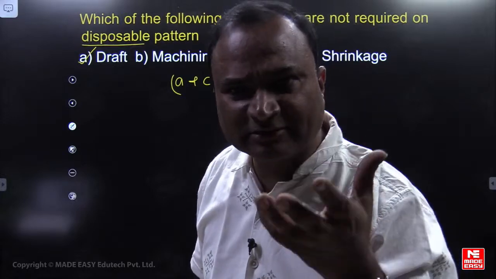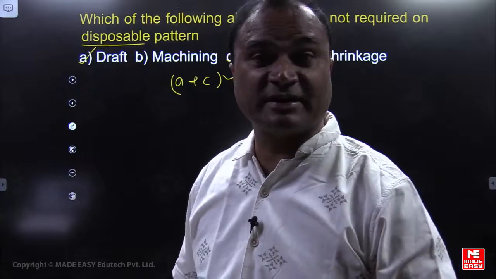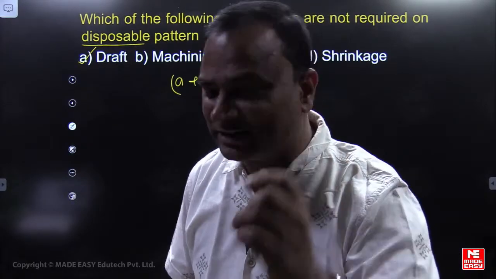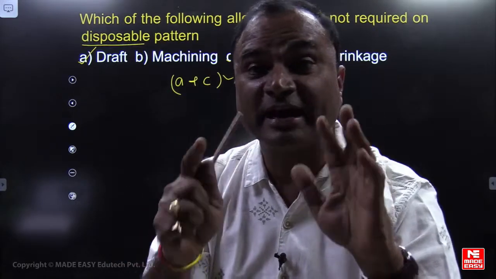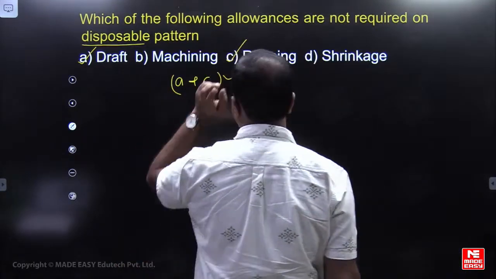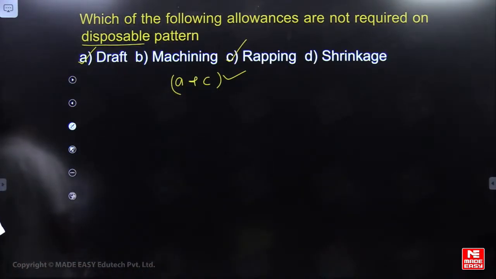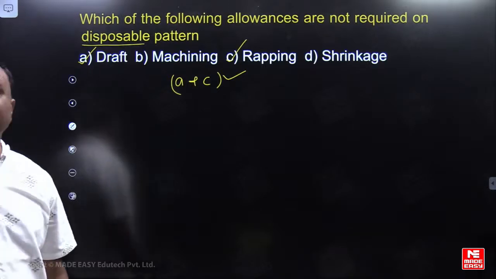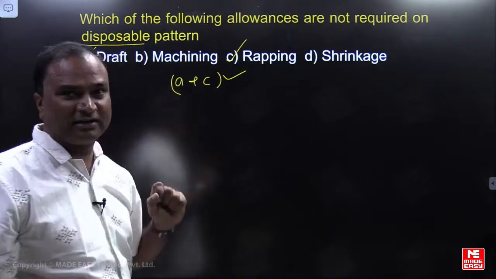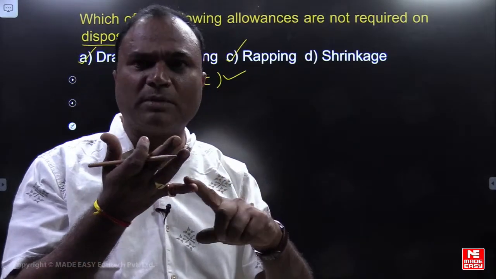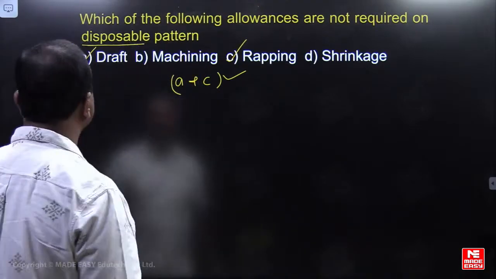Disposable pattern means plastics, polystyrene, foam, wax, this type of materials we are using, that can be used only once. We are not removing the pattern in solid form. We are removing it in evaporated gas form. That's why draft allowance and wrapping allowance are not required on this pattern. Please check once. Disposable means expendable patterns like full mold, investment casting, plaster molding. These things you can consider.